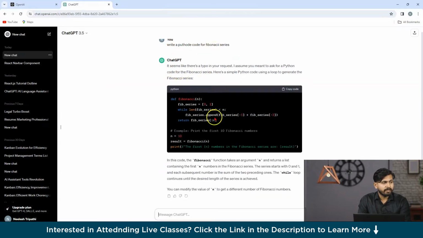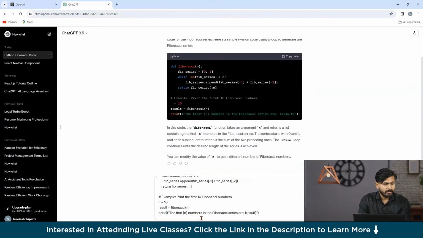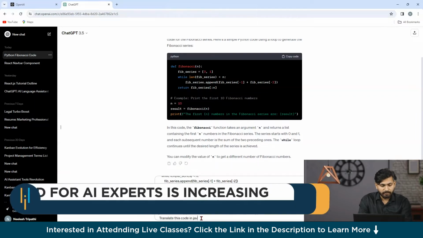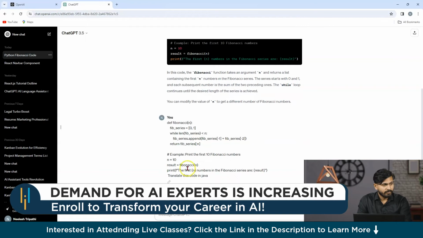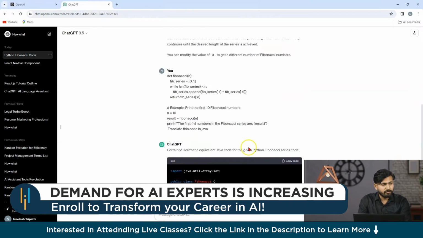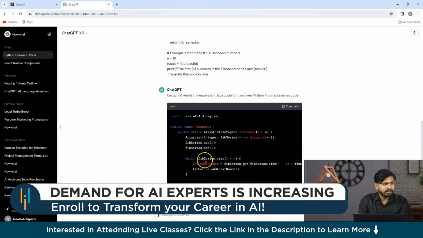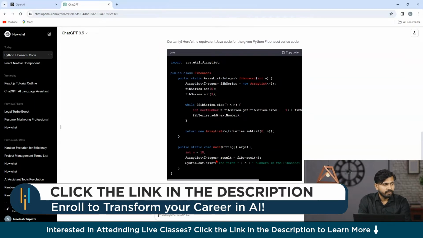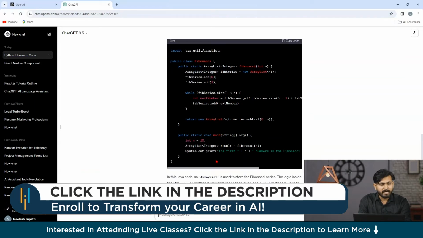Now we are going to get a result for the Fibonacci series. I'm just going to copy the same code and say, translate this code in Java. As you can see, the above code is going to get translated in Java. So this is the beauty of ChatGPT.